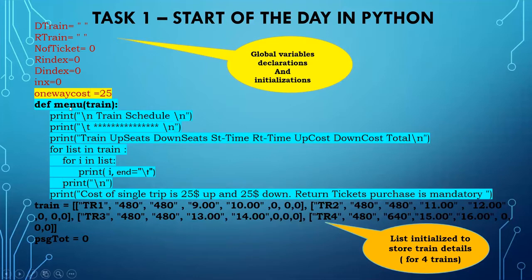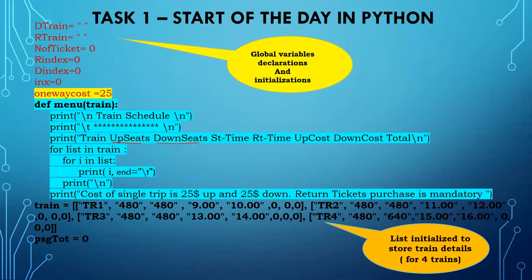This function, I just made it as menu. Here I'm going to display the train schedule. There are new lines and task lines for the beauty of the screen display. First it will display the train number. Up seats means the total number of seats that will travel up, and the total number of seats that will travel down.